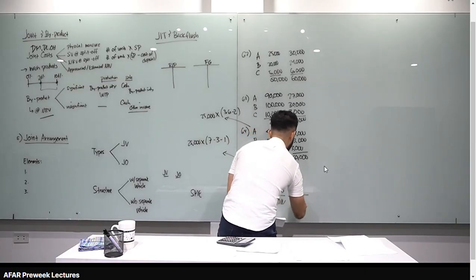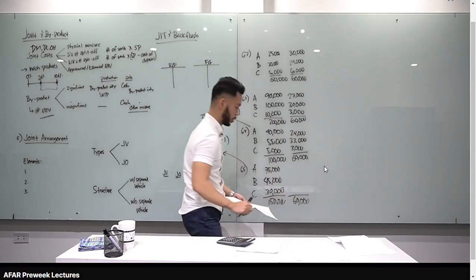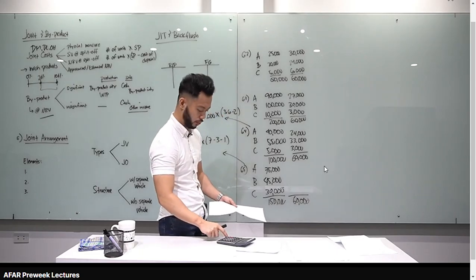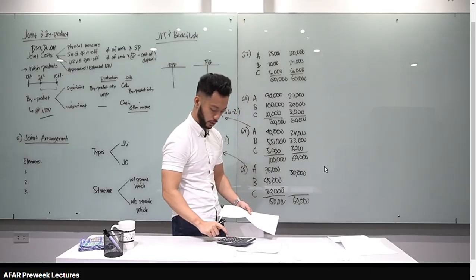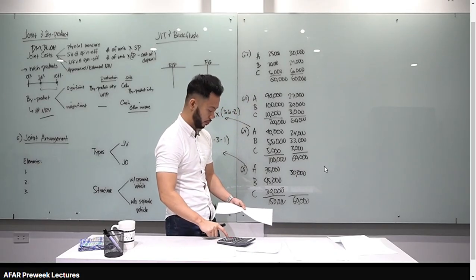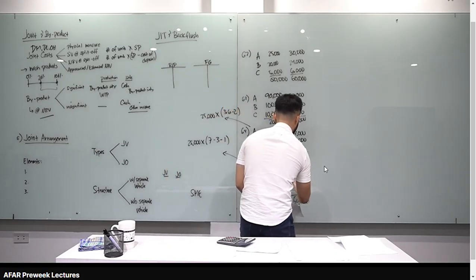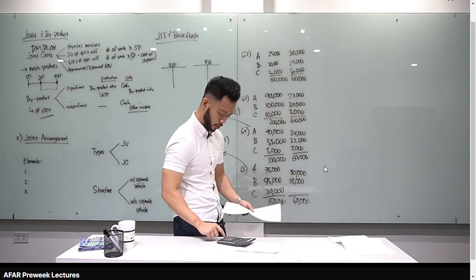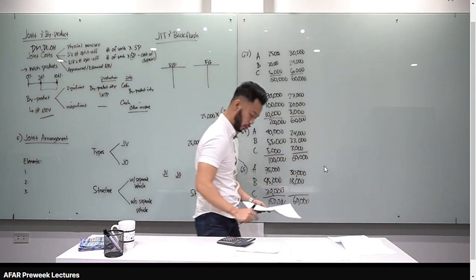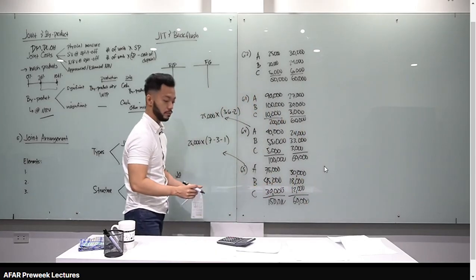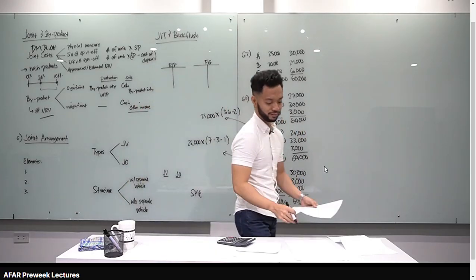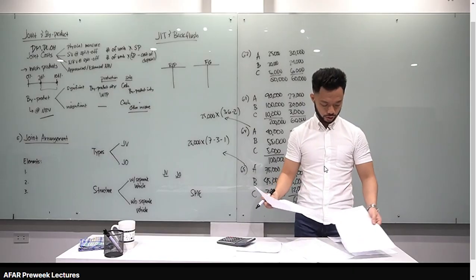And then allocate natin class yung 60,000 natin na joint cost. 60,000 times 75 divided by 150, 30,000. Okay, 60,000 times 45 divided by 150, 18,000. And then 60,000 times 30 divided by 150, 12,000. Okay, final answer natin, letter C, 30,000, 18,000, and 12,000. Okay, so ganun lang. That's for the joint cost.